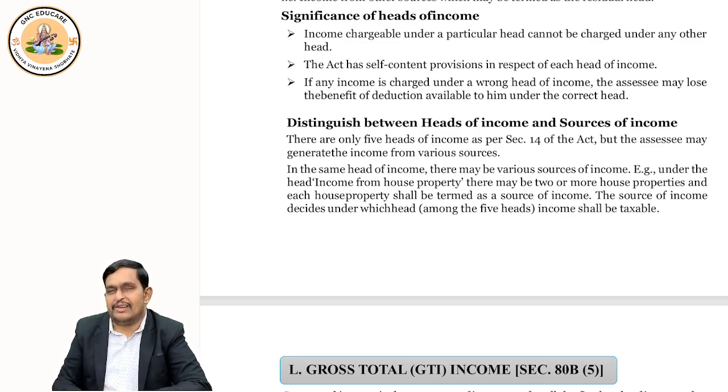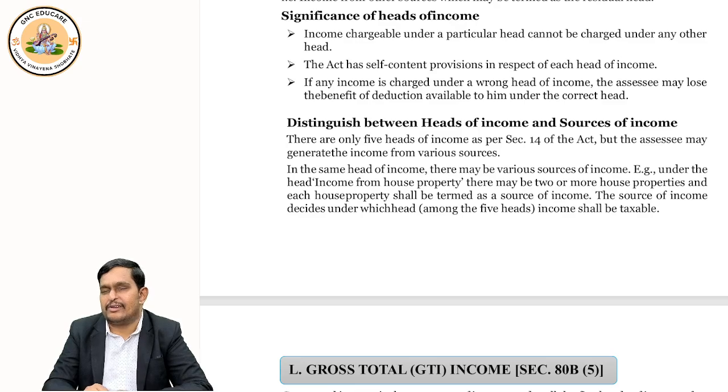Okay? Very good. Now, I want to tell you that 5 heads we discussed. First 4 heads are very specific. That means specific income is only taxable in that head. Like to tax it under salary, there must be some employer, there must be some employee, and the employee should get salary. Then only it's taxable under salary chapter.